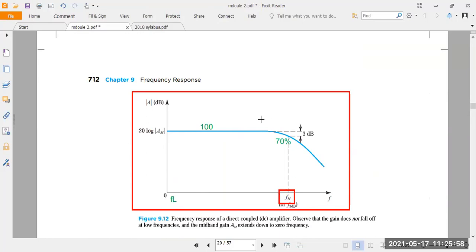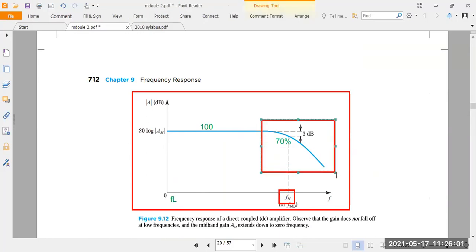For the high frequency side, the gain is falling. When the gain is falling, you have to take a 3 dB loss, which means you have to take 70% of the gain. We can't take 100% of the gain here because the gain is bent. When the gain is bent, there is a loss in the gain. That loss is 3 dB, the 30% loss in the gain. The remaining 70% you have to take as the gain. Understood? That gives the higher cutoff frequency.